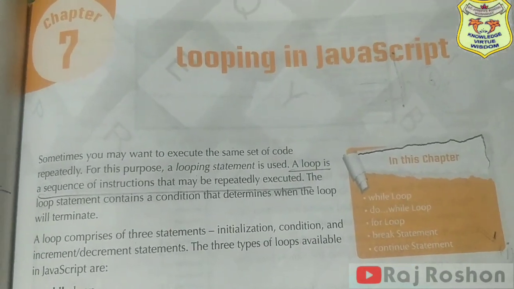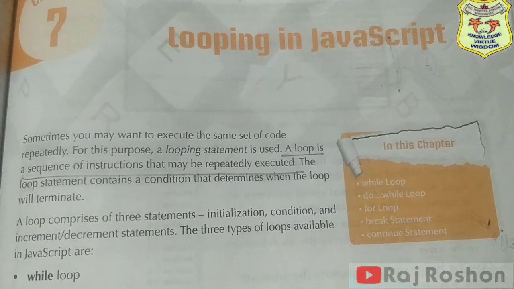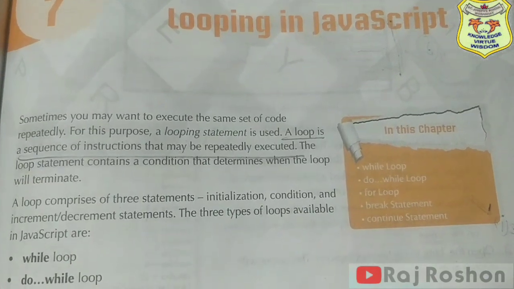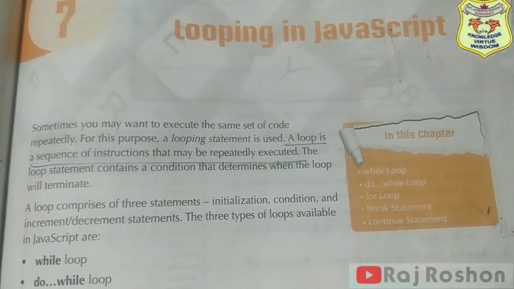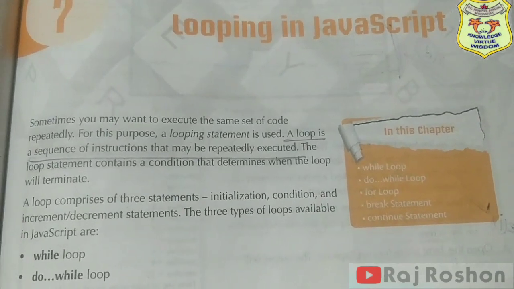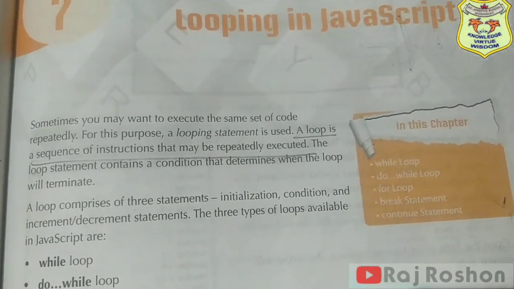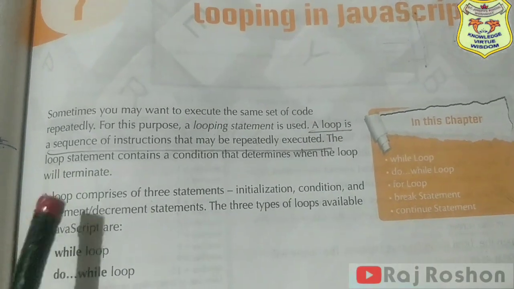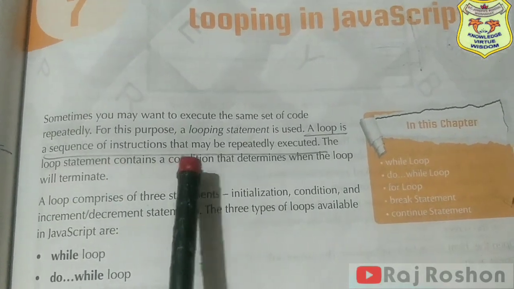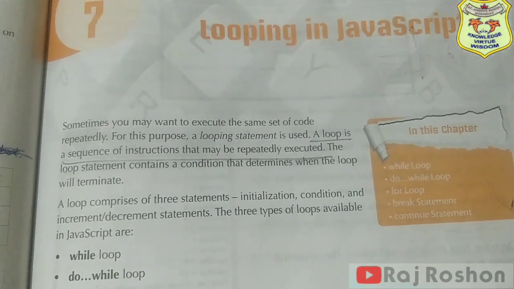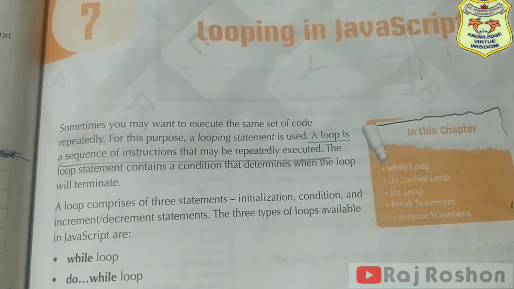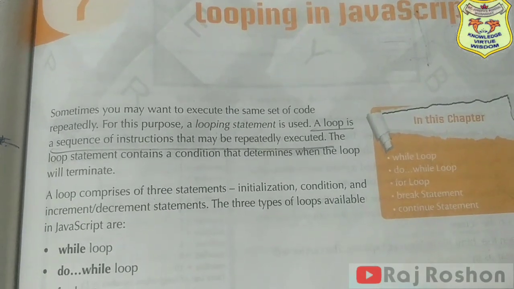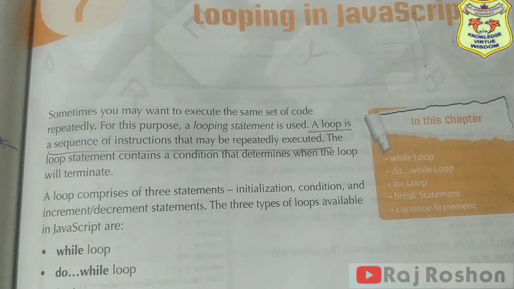Sometimes you may want to execute the same set of code repeatedly. So looping is used to execute the same set of code repeatedly. Okay, so what is a loop? A loop is a sequence of instruction that may be repeatedly executed. The loop statement contains a condition that determines when the loop will terminate. Okay, terminate means when it will end.